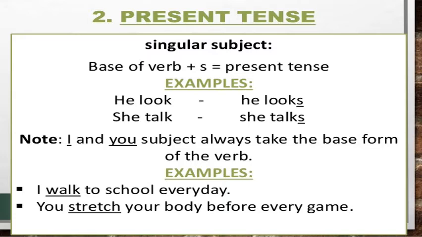Here you can see something important: with a singular subject you use base of verb plus s equals present tense. For example, he look, it will become he looks. She talk, it will become she talks. I and you always take the base form of the verb. Like in the example, I walk to the school every day.